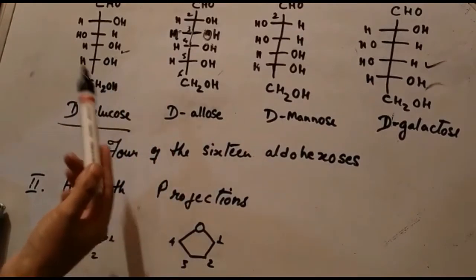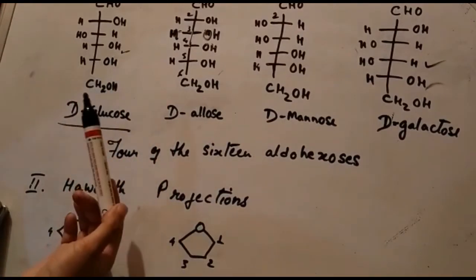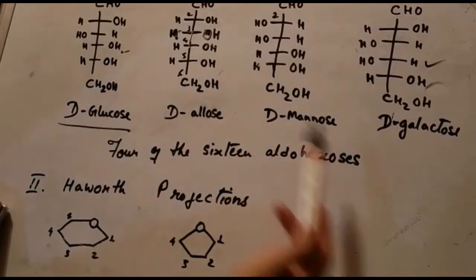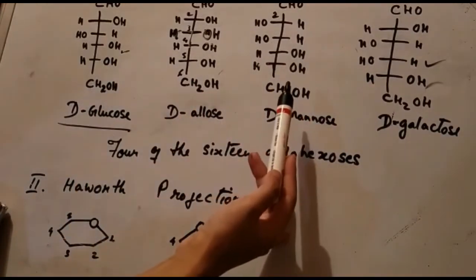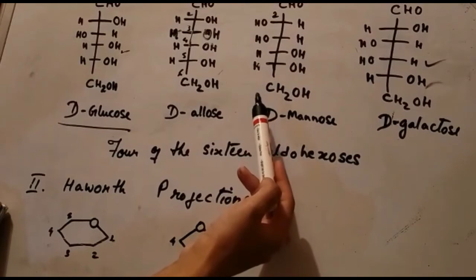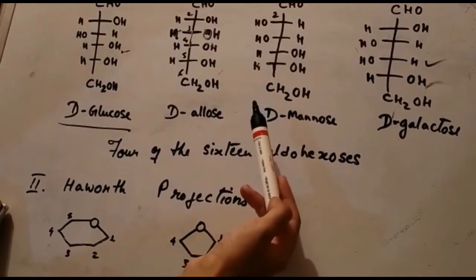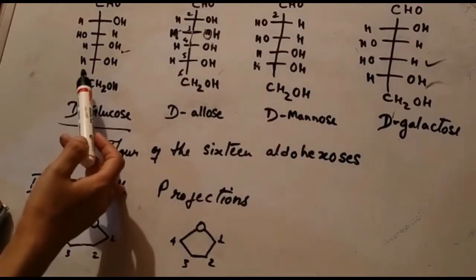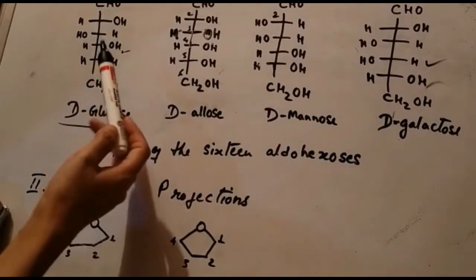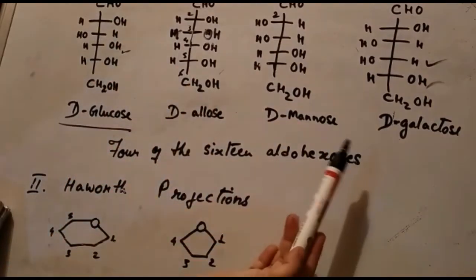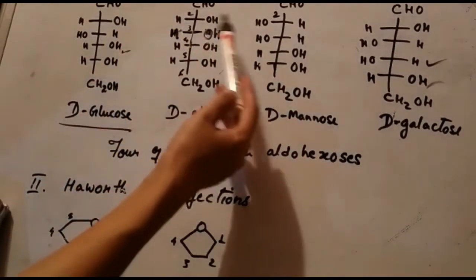So that is why the Fischer projection provides an easy way to distinguish among these similar carbohydrate molecules that exist in nature, and thus changing the orientation of just one or more of the hydroxyl group changes the identity of the molecule.